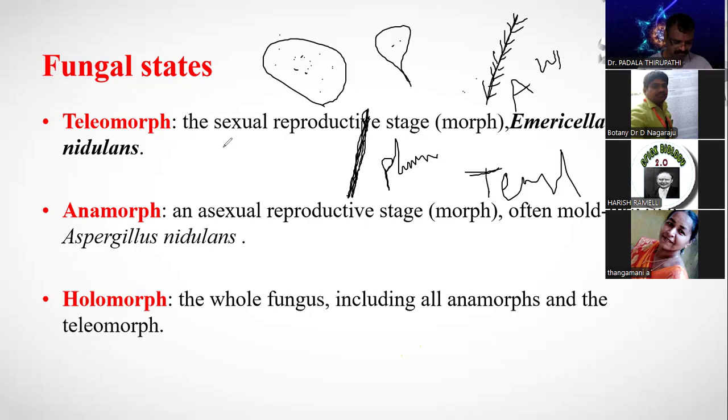Anamorph is the asexual stage. Teleomorph is the sexual stage. If the sexual stage is absent, we call it imperfect fungi, Deuteromycetes. If sexual reproduction is present, based upon the sexual spores, the remaining 4 types are Mastigomycotina, Ascomycotina, Basidiomycotina. Okay. If flagella are there, that is Mastigomycotina.